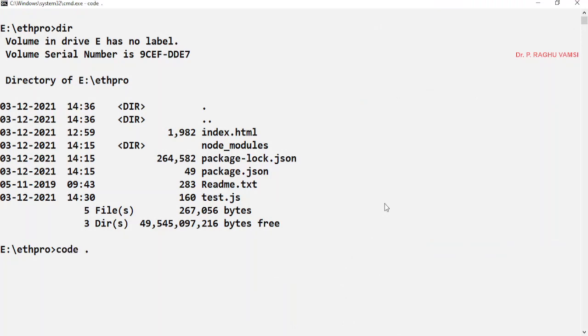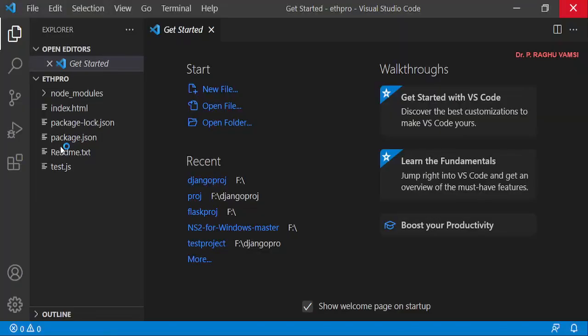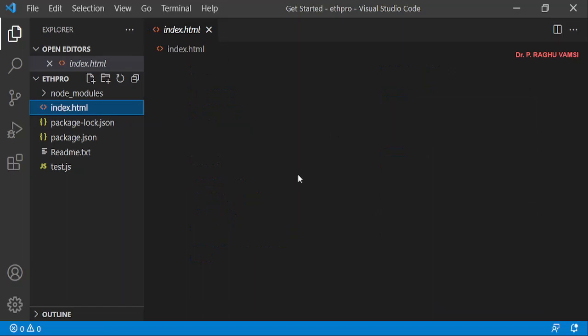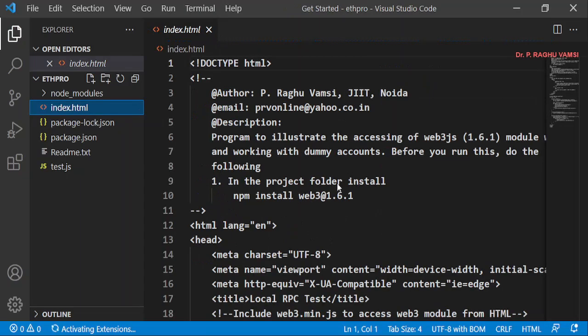Simply say code dot. These are the folders you will find here. You can open this and it will directly give you the opening and closing brackets and various details. It will be very easy for you to work with the program.